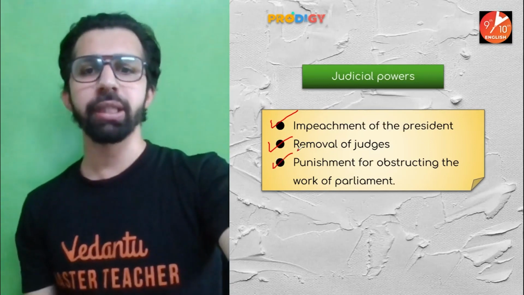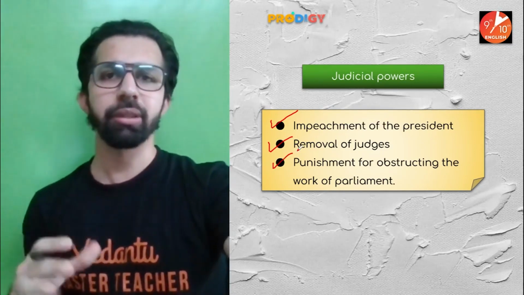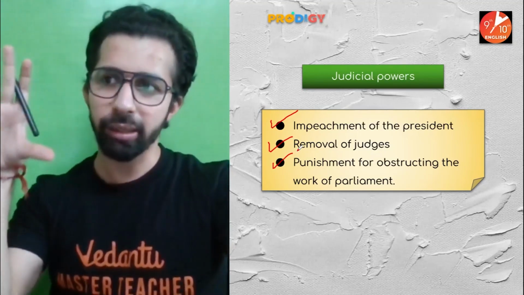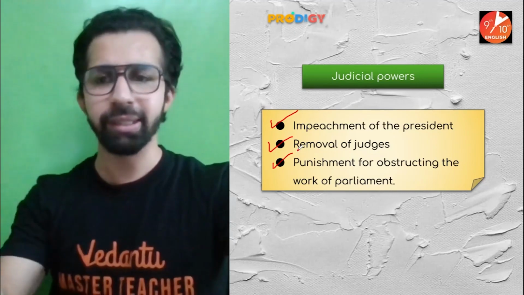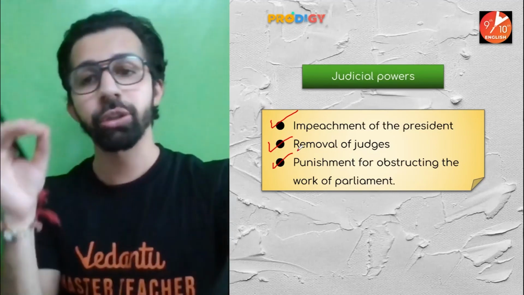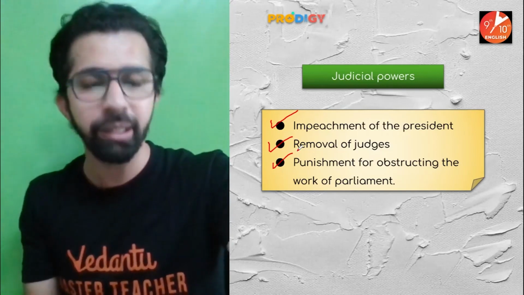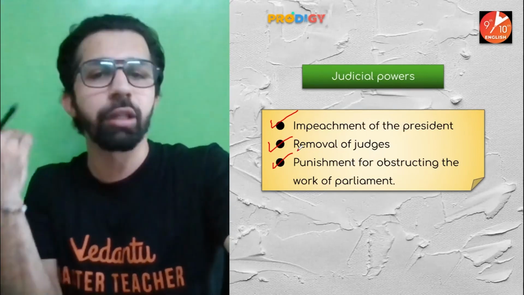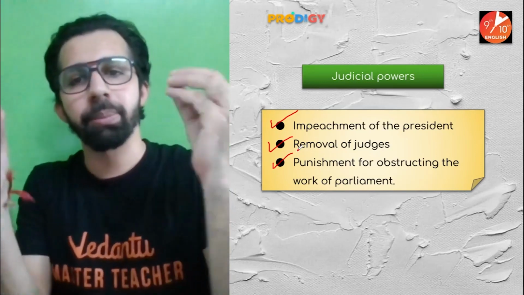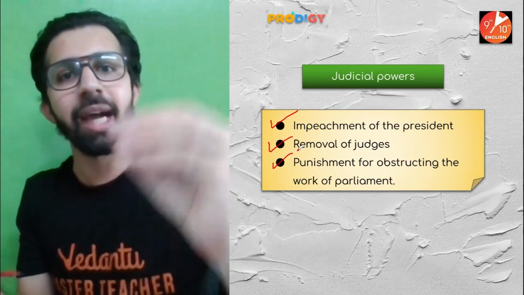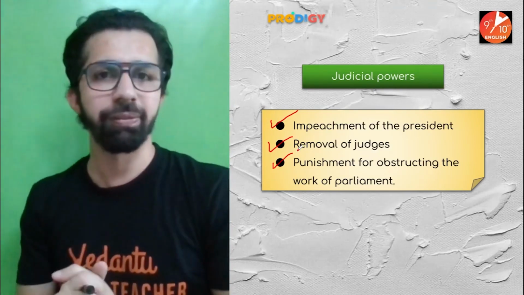Punishment for obstructing the work of parliament. So class, what happens sometimes during the session, like there are various galleries, like visitors gallery, then media gallery, VIP galleries. In that particular case, if someone is trying to obstruct the work of the parliament, trying to break the code of conduct or break the peace of the parliament, the parliament has the right to punish that person. So these are some judicial powers which they have.